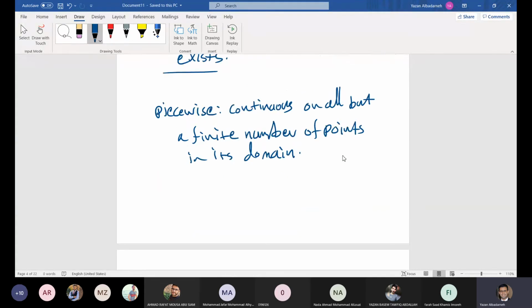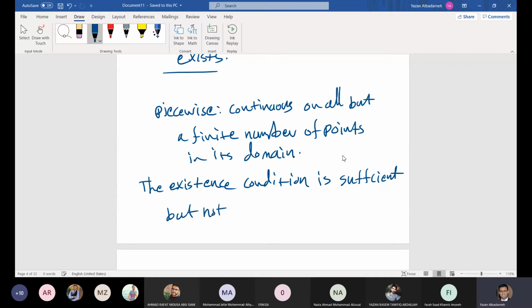Now again I should mention that the existence condition above is sufficient but not necessary. Which means that if the condition is satisfied, then this is sufficient to confirm that the Laplace transform exists. If the condition is not satisfied, we don't know. We might have a Laplace transform for the function f of t, and we might have no Laplace transform.